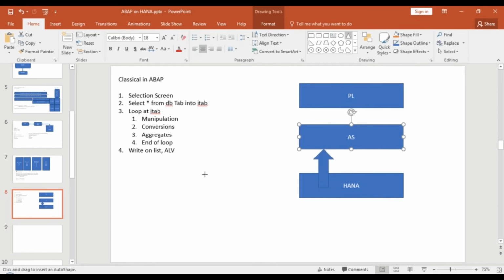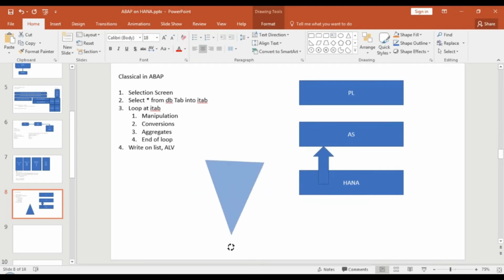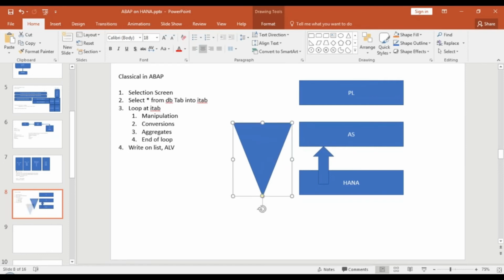First it can fetch from the database layer, then it will reach the application layer. Then after the presentation layer, it will display all the results. Correct. Which concept of the application layer runs your ABAP program? I'm asking that. Nobody remembers.